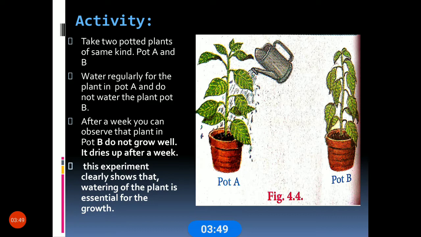This experiment clearly shows that watering of the plant is essential for growth. Keep in mind, children, watering of the plant is essential for growth.